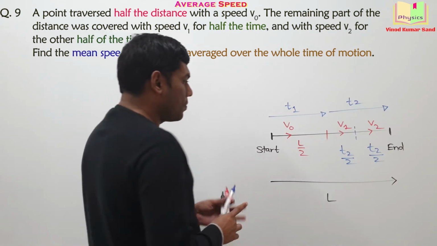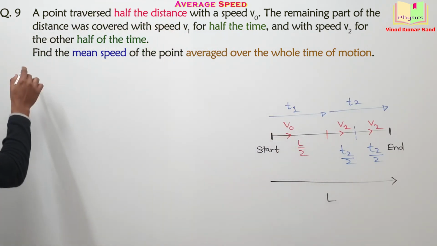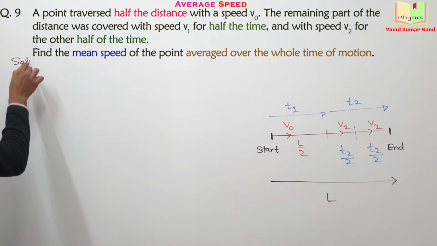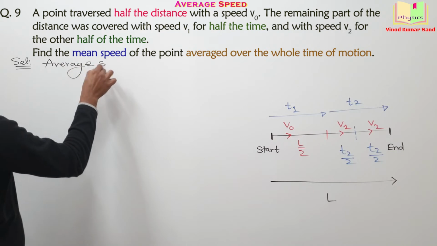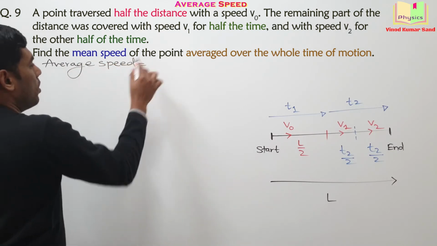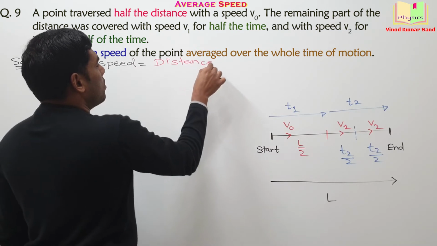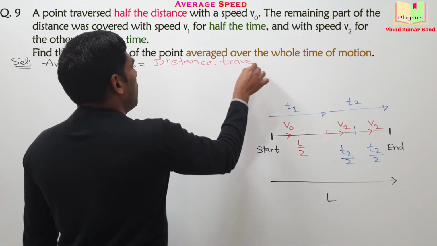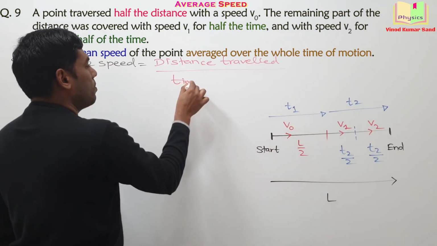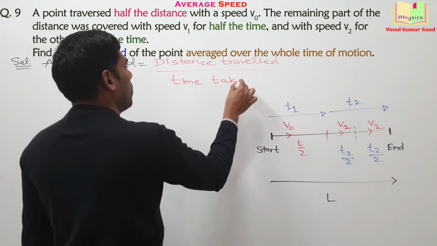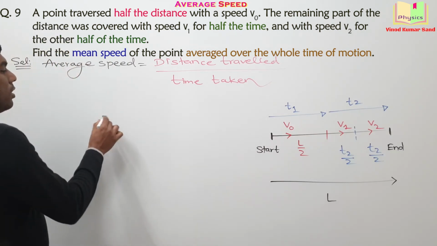Getting it? Okay. Now let us start the solution. As usual, the question is asking us about the average speed. We already know the formula for the average speed: distance traveled divided by the time taken or the time interval. Distance traveled is already known to us.